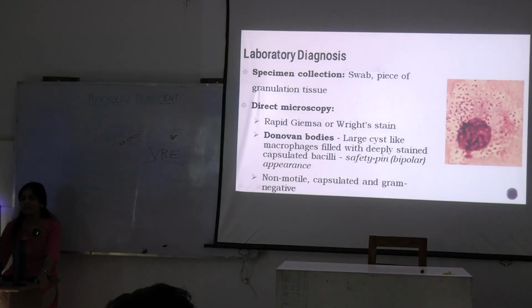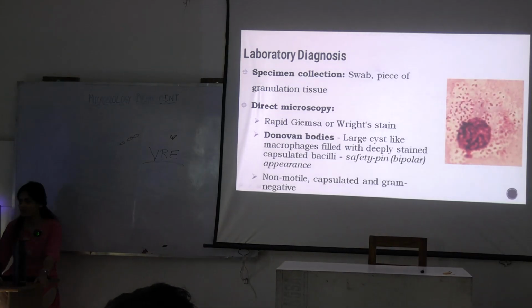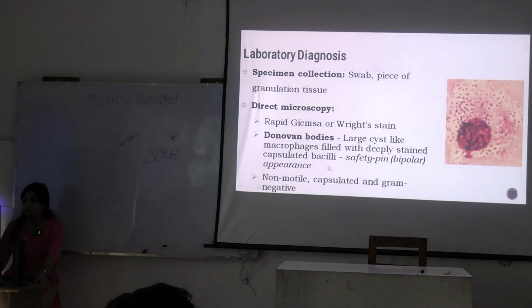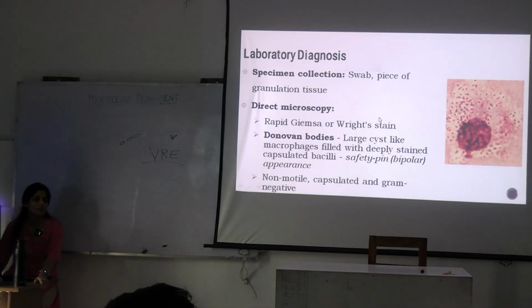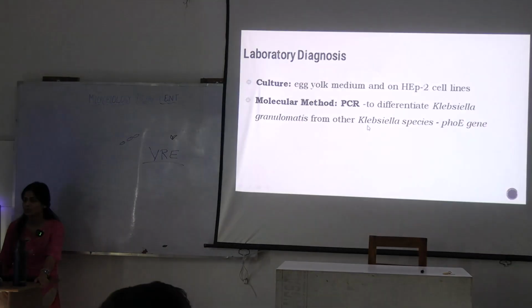What are the Donovan bodies that you are seeing here? How are you staining it? With Giemsa or Wright stain? What are the Donovan bodies? It's a macrophage filled with capsulated bacilli, which looks like these. These are all short, small bacilli, okay, they are non-motile. Is it difficult to remember? Klebsiella is non-motile, capsulated and gram-negative.